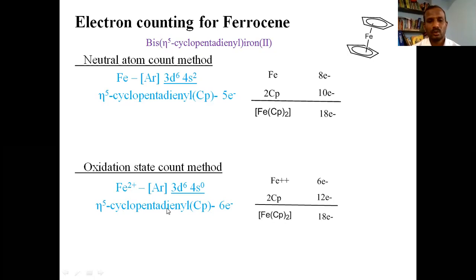There are two cyclopentadienyl groups. The total number of electrons contributed by the cyclopentadienyl groups is 12. If you add these two, you will get 18. You can say this ferrocene obeys the 18 electron rule.